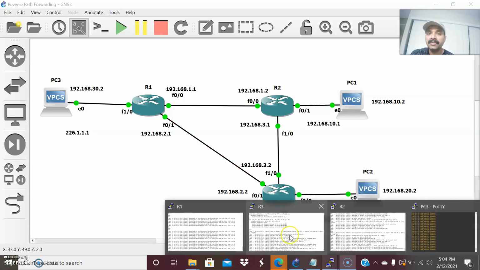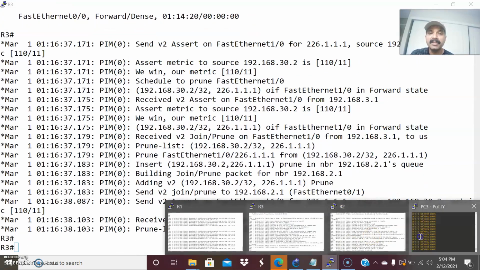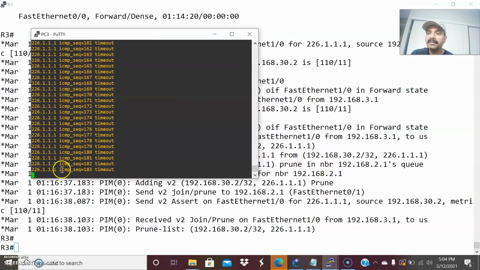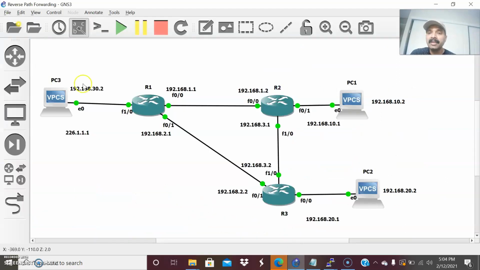Let us go to R3 first. I started streaming the traffic on this corresponding interface to 226.1.1.1, which is a multicast group. I started streaming the multicast traffic from PC3. How to do that? I started a ping with the -c option, with 1,000 packets. Automatically it will start streaming the information, and R1 will flood a copy of the packet. That is the behavior in dense mode.